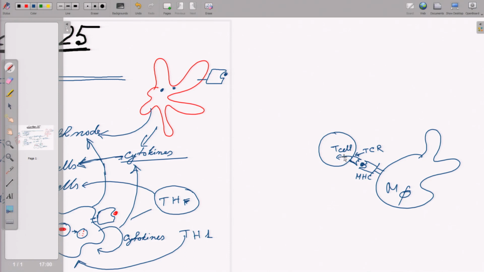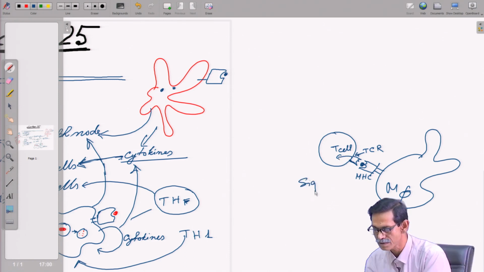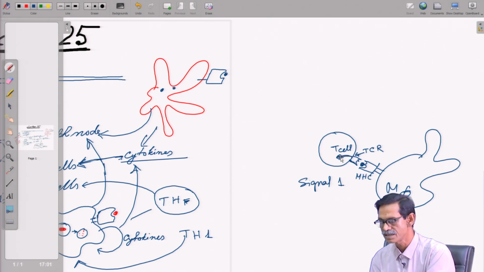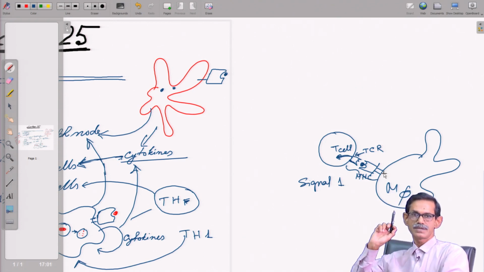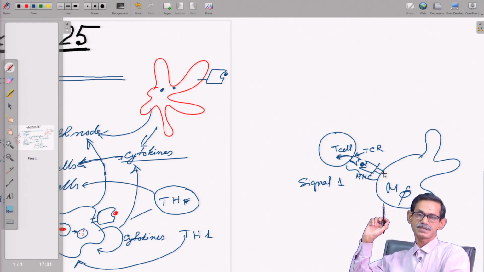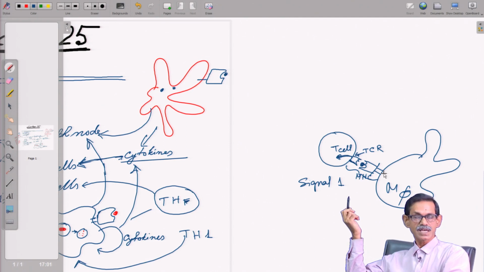Suppose this is signal 1. This interaction gives a signal to the T cell that the interaction is happening. If this happens alone, the T cell will not be activated, because it may happen by mistake.